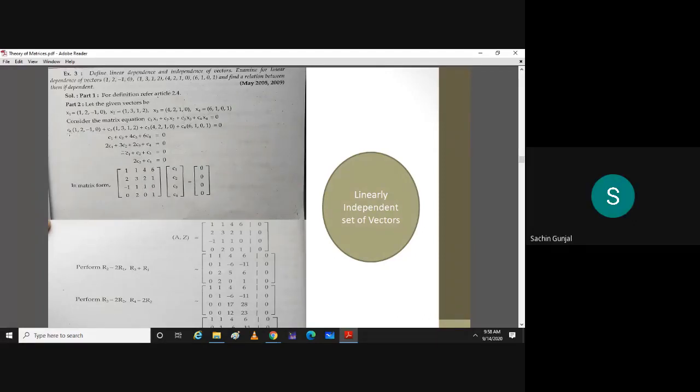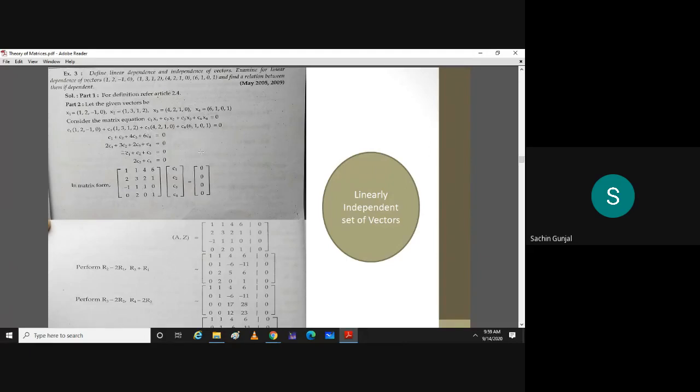2 times C1 plus 3 times C2 plus 2 times C3 plus 1 times C4 equal to 0. That is my second equation. Right? Okay. Then minus C1 plus C2 plus C3 plus 0 times C4 equal to 0. That is third. And 0 times C1 plus 2 times C2 plus 0 times C3 plus 1 times C4. That is my last equation.